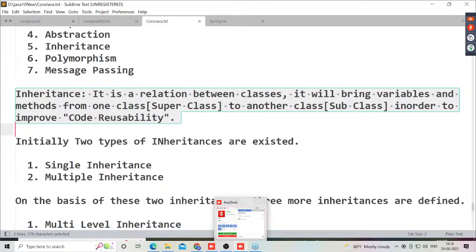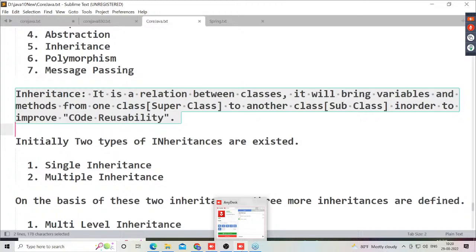Now, inheritance is a relation between classes. It will bring variables and methods from one class to another class in order to improve reusability, code reusability.